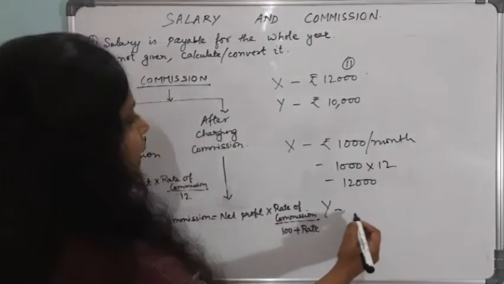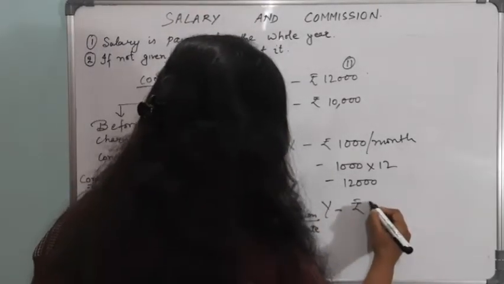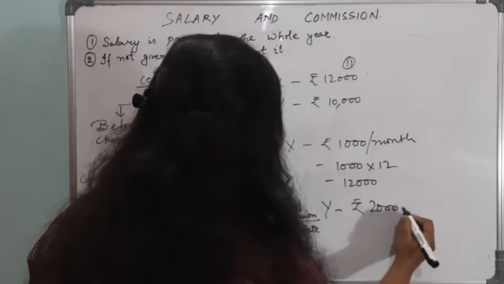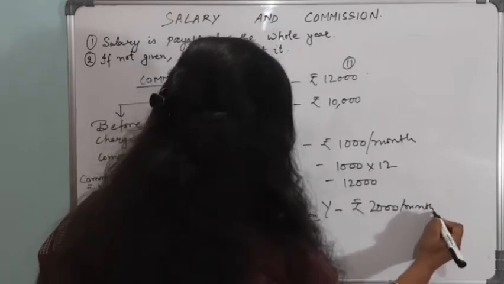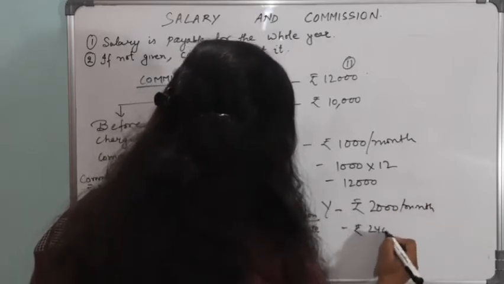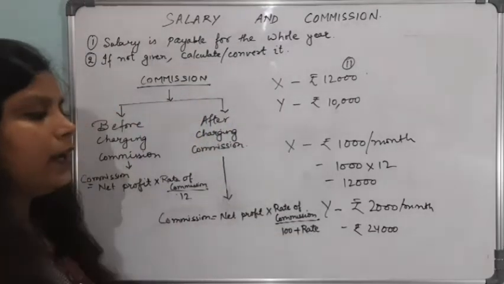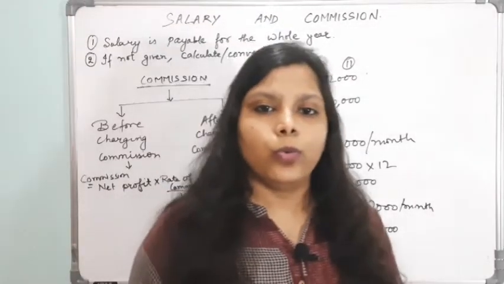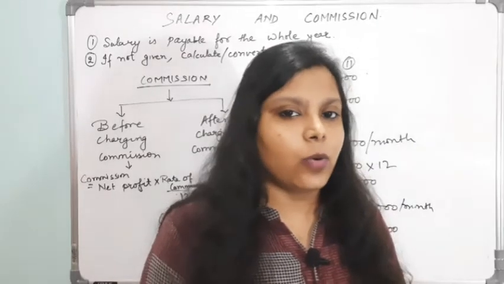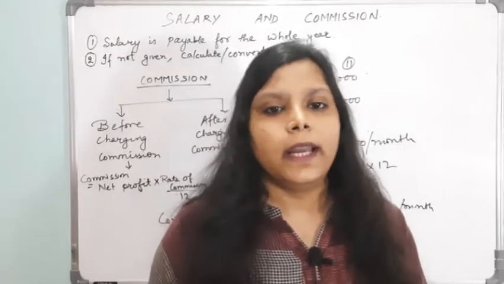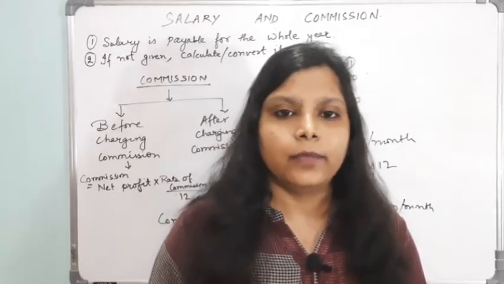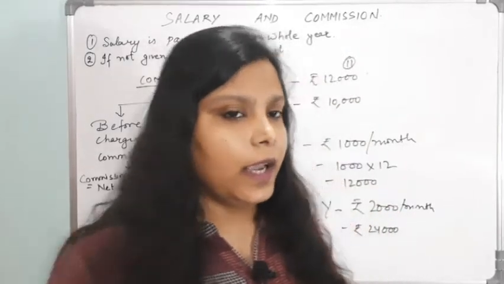So all the adjustments will be done on the basis of the whole year. Next, let's say Y is getting a salary of rupees 2,000 per month. Then rupees 24,000 will be given as salary to Y. This is the only thing that we have to do in the case of salary. Our next adjustment is commission.